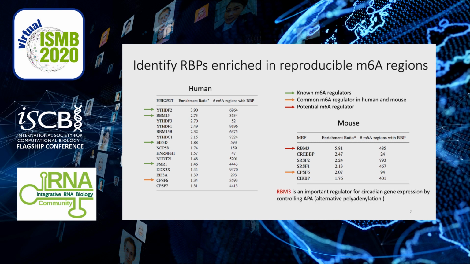RBM3 is an important regulator for circadian gene expression by controlling APA, so we speculated that RBM3 could be a potential m6A reader that regulates the APA by interacting with m6A.